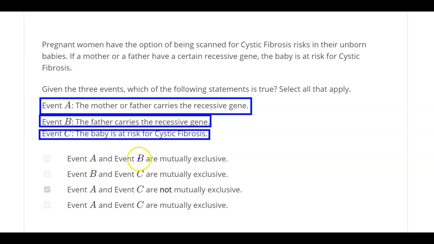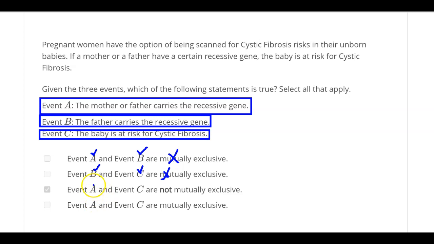Event A and B are mutually exclusive, that they're saying if the father has it, the mother cannot have it. Now, that's not true. Event B, if the father carries the gene, the baby cannot have the gene. No, that's not true. If the father carries, the baby is going to have it.